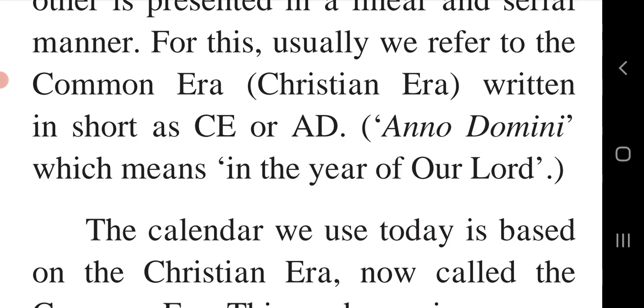This method of dividing time is known as a unilinear division of time. In unilinear division, the years are arranged in a serial order. This division of time is known as the common era or Christian era. The Christian era began in memory of Jesus Christ. The events that took place before the beginning of the era are denoted by BC, before Christ, and after the Lord by AD, that is Anno Domini.